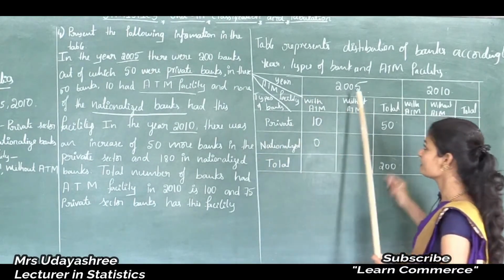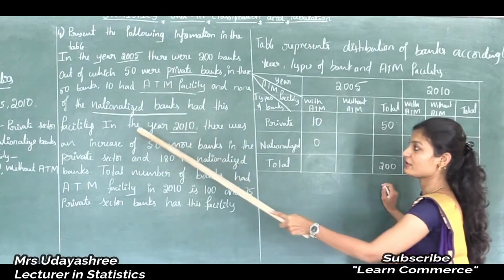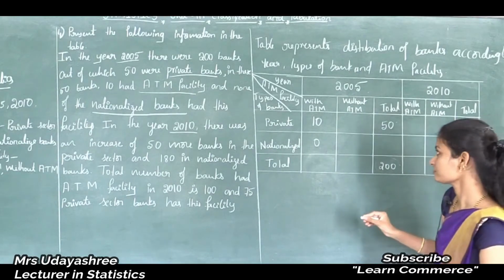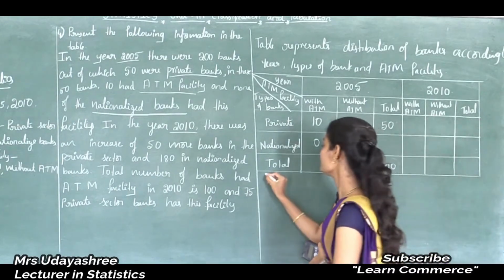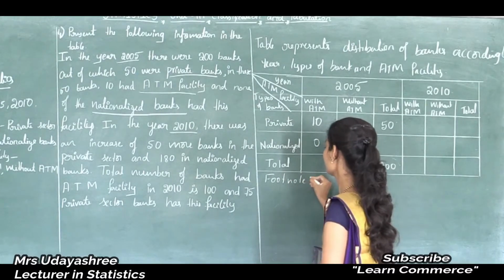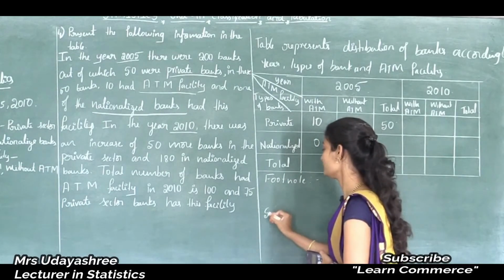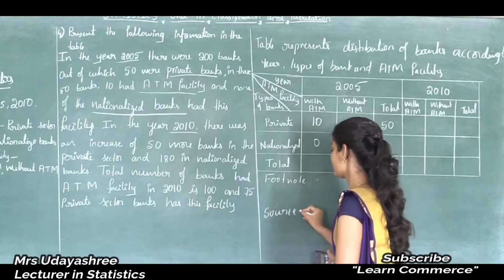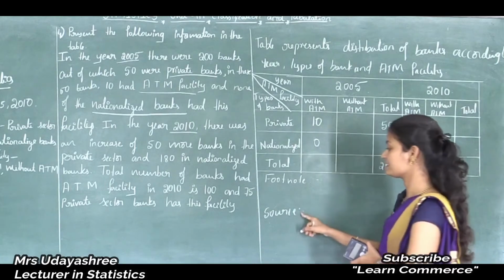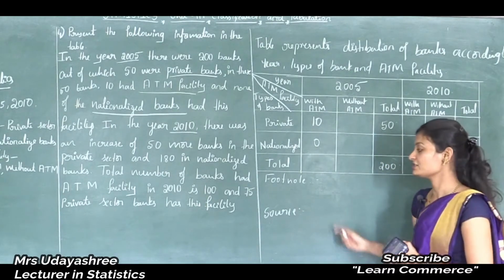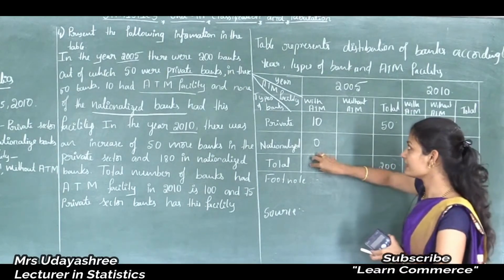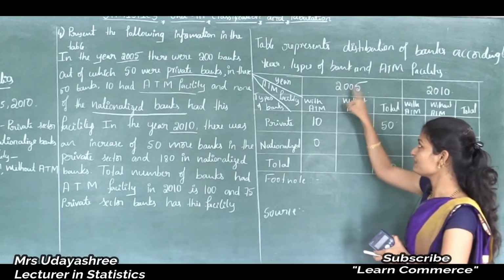Next, this is the given information about 2005. Before going to 2010, first I will solve these terms. As we know, under the table, below the table, footnotes are there, and below the footnote we have to write the source. Here they didn't mention the source of the data, so the source of data is imaginary values. In the footnote, first I will write total number with ATM in 2005.